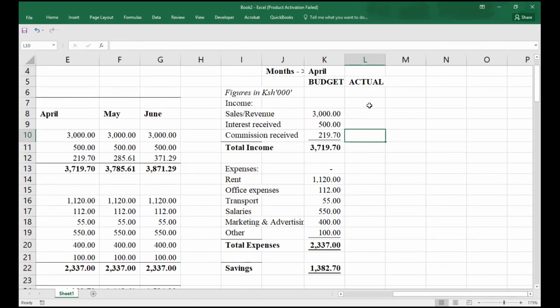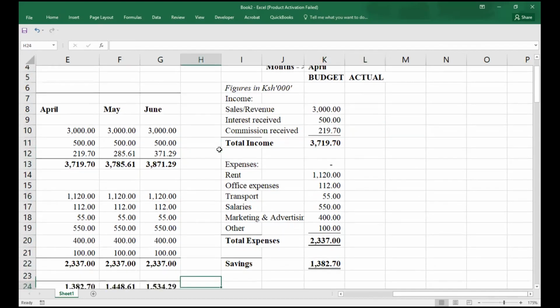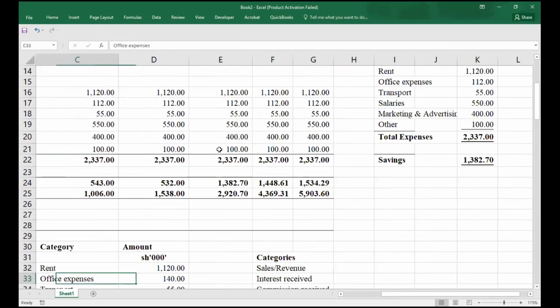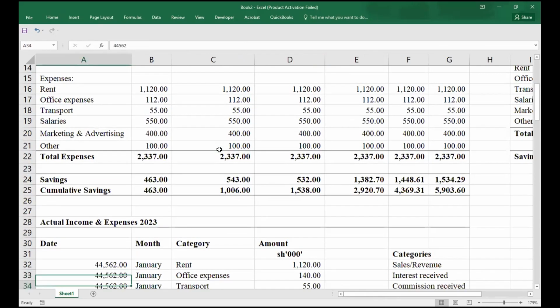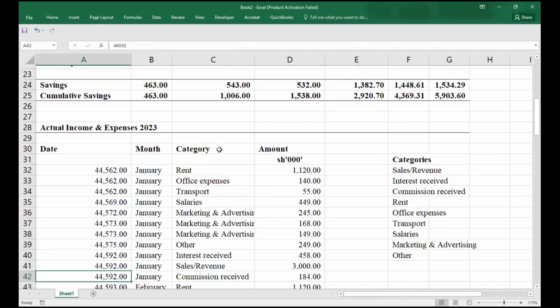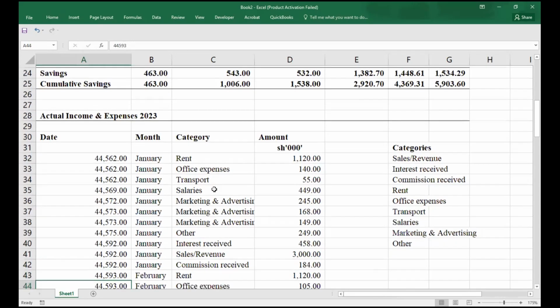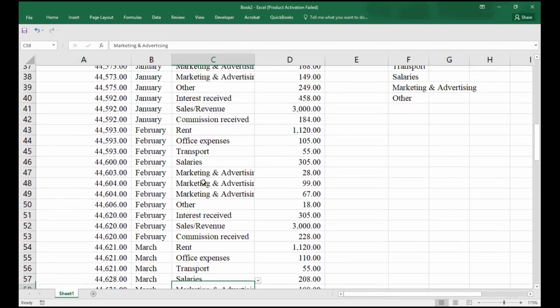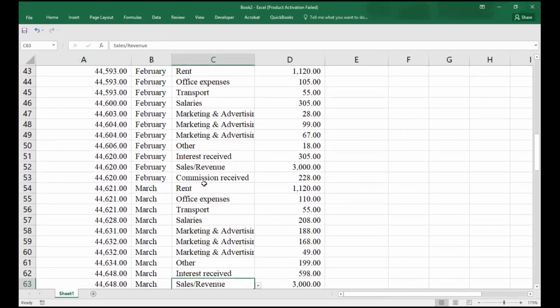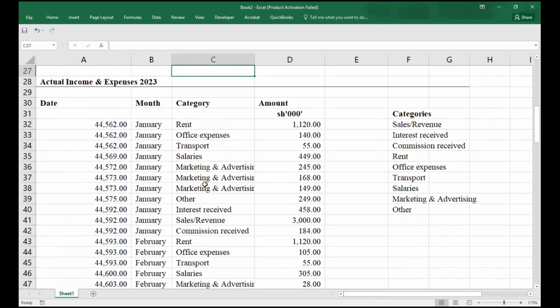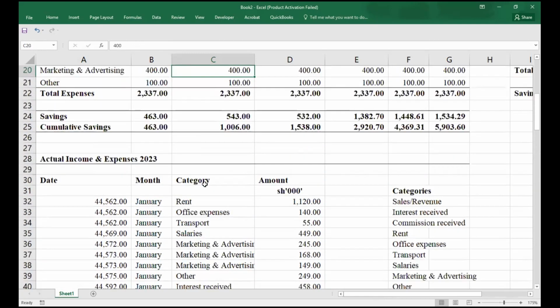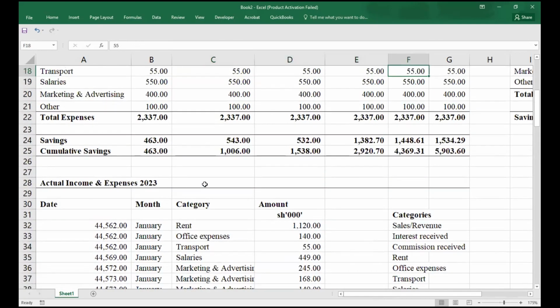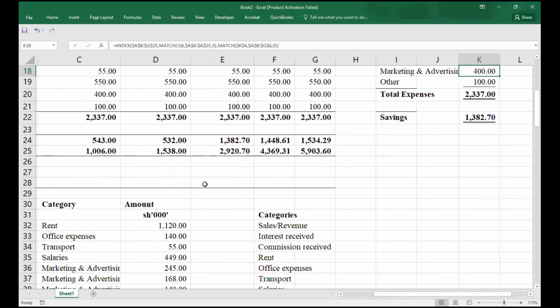What about our actual, my good students? Actual data, this is where we had our actual data. You see how our actual data is disorganized? If I told us to go to salaries, you'll find that salaries has been spread all over here. If I was told to go to interest received, it is spread all through. So in this case, index match will not be an ideal function to prepare our summary.